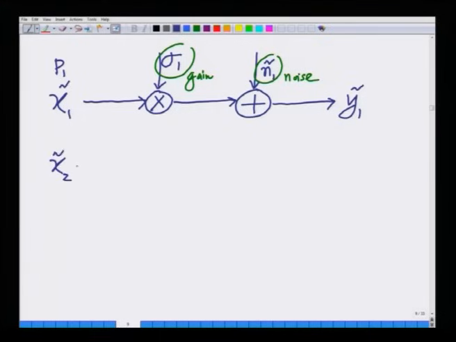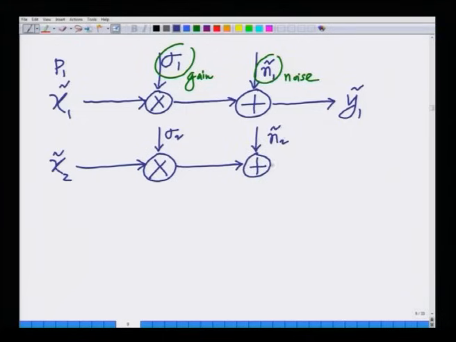Similarly, x 2 tilde of power P 2 I transmit through a channel of gain sigma 2, at the receiver there is addition of noise n 2 tilde, y 2 tilde is received at the receiver, and so on and so forth.